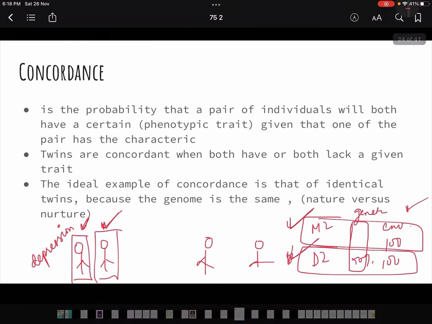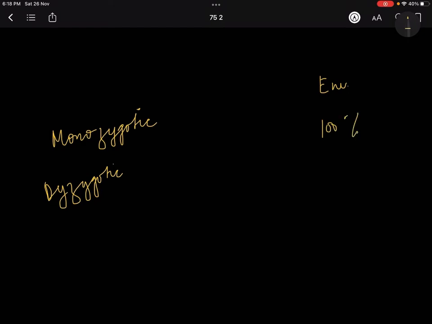Listen to me again, I am going to say it again because I'm 100% sure that 50% of you have not understood this, and trust me, it is difficult to understand what I am saying. Monozygotic, dizygotic, okay, what am I saying? We are assuming that the environment is 100% similar for both. For them the genetics is 50%, for monozygotic genetics is 100%.